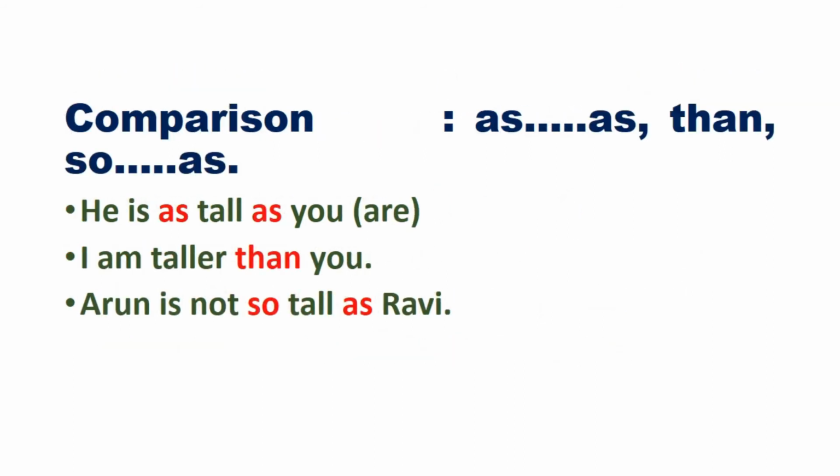Now we have some subordinating conjunctions for comparison. He is as tall as you. Now after you there is are, which is understood, generally not written. Everyone knows that there is a verb are. I am taller than you. Arun is not as tall as Ravi. So here in every case there are main clauses and there are subclauses which have been joined with the help of conjunctions called subordinating conjunctions.